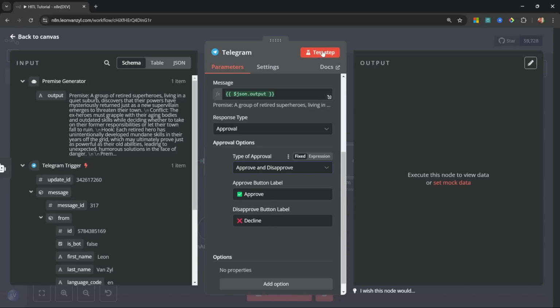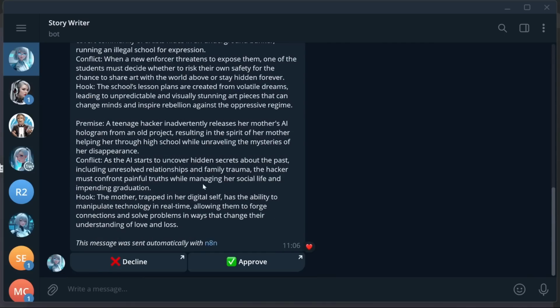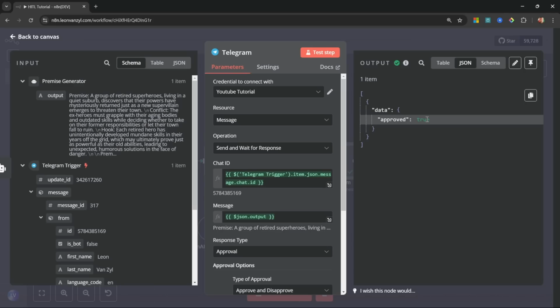So if I had to execute this, it will send the premise to Telegram, and if we scroll down, we've got these options to approve or decline this request. So I'll simply approve it. And back in Telegram, we can see this structure coming back with approval set to true. So now you can just use a simple if statement to decide where to go next.